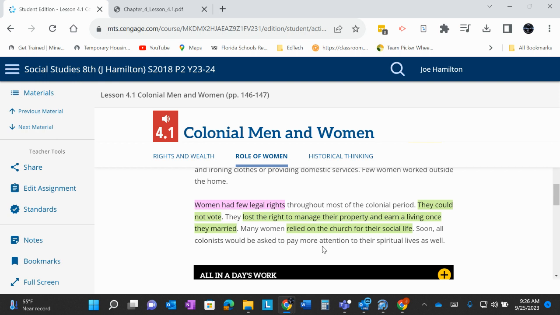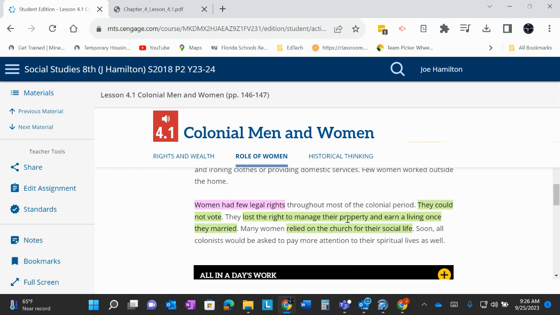You can put that down. Third and finally, it says many women relied on the church for their social life. It goes on to talk about how spirituality was an important aspect of colonial life for men and women.